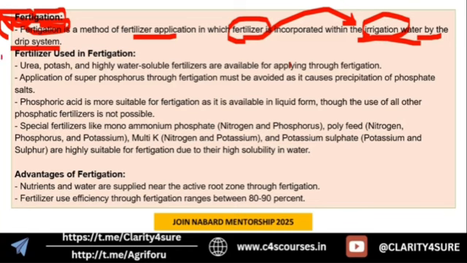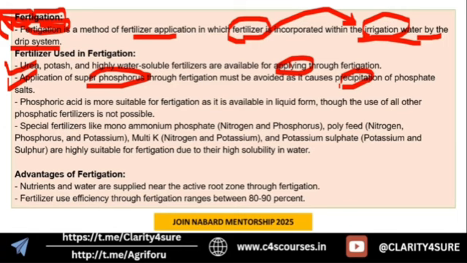Fertilizers like urea, potash, and other highly water soluble fertilizers are available for applying through fertigation. Application of super phosphate through fertigation must be avoided because it causes precipitation of phosphate salts, and as it precipitates, it is going to block the entire drip irrigation system.